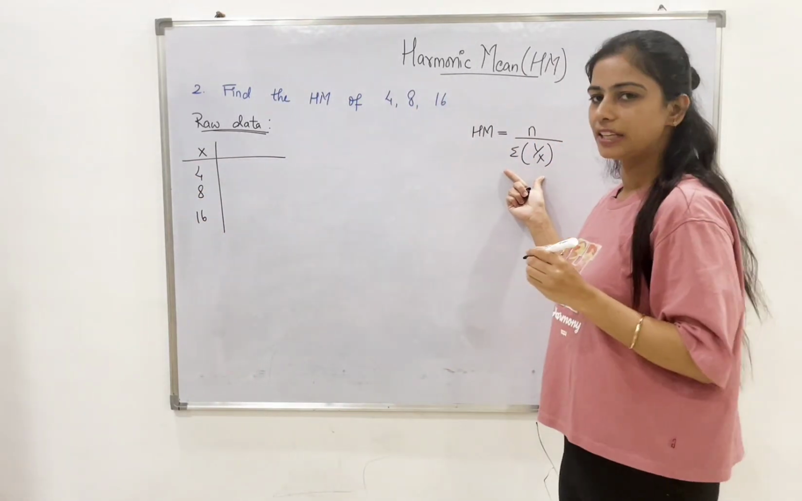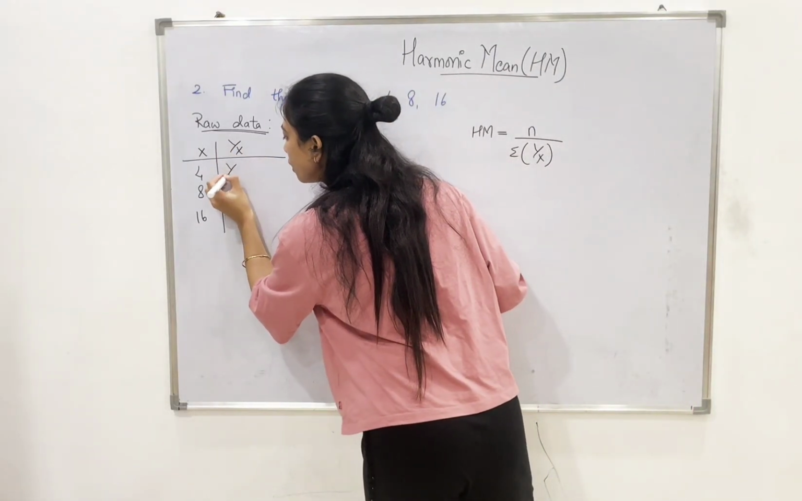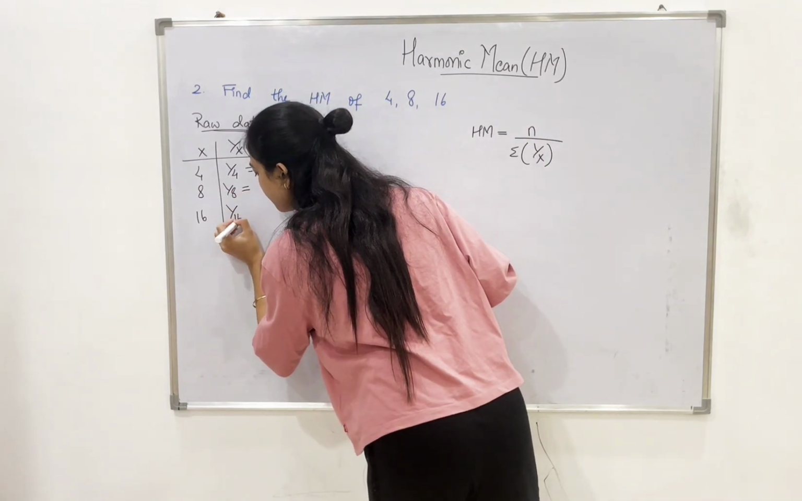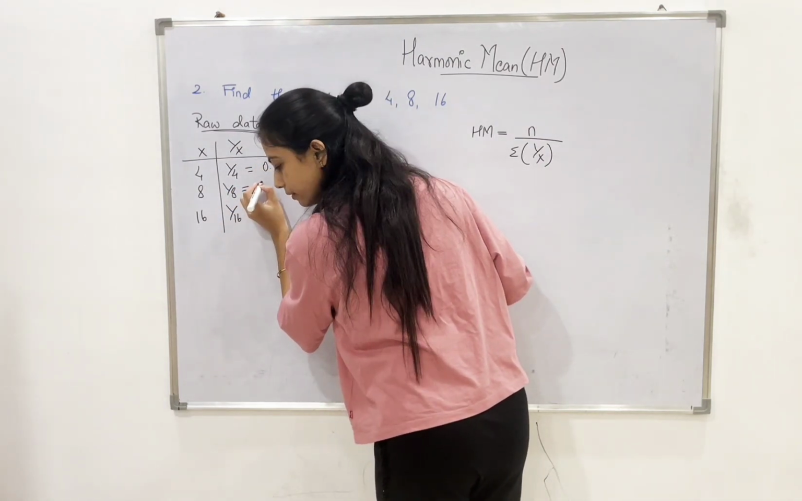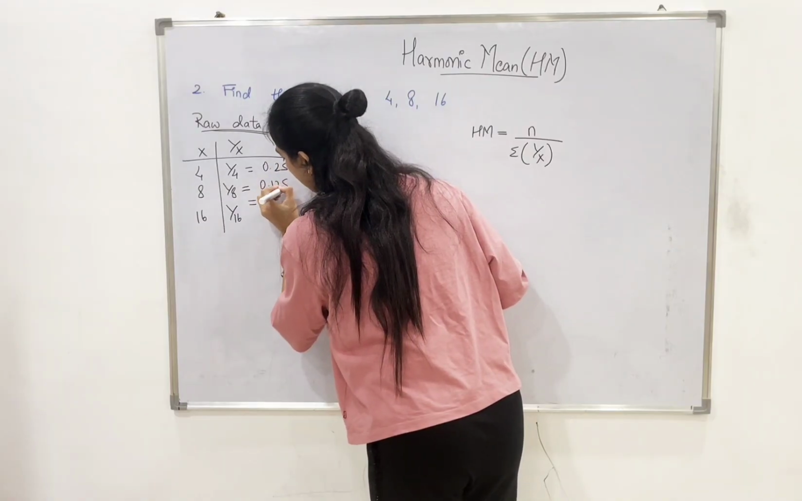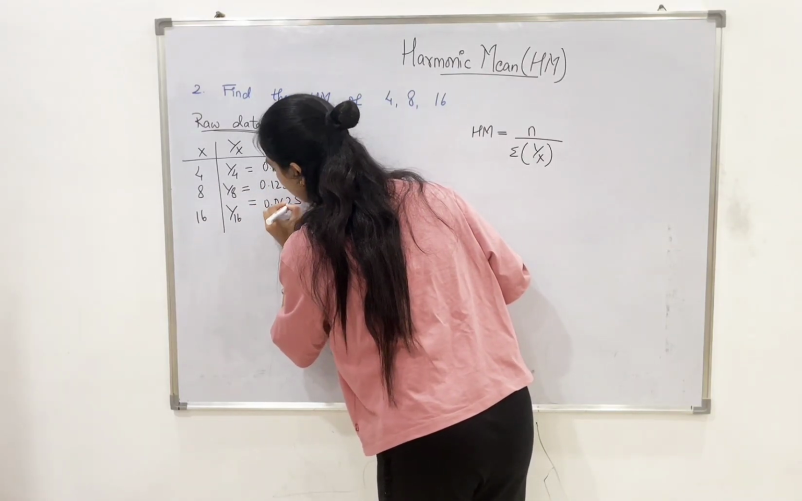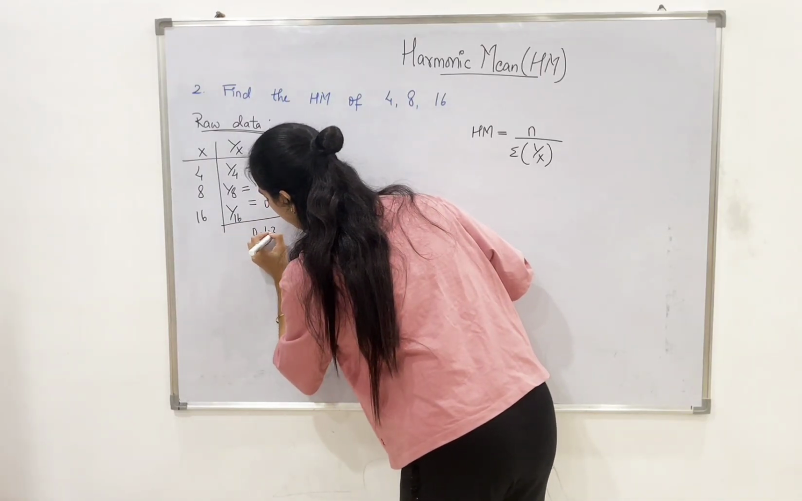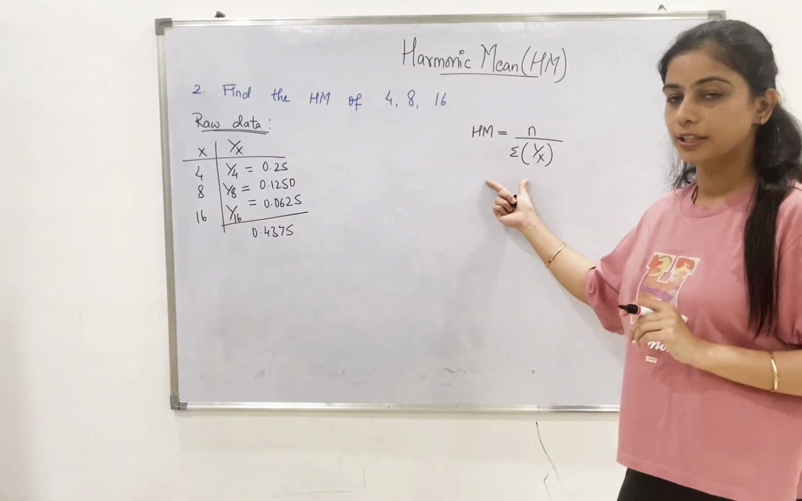Based on the formula, we need to take 1 upon x. So I will be making a column: 1 upon 4, 1 upon 8 and 1 upon 16, and adding the values: 0.25, 0.1250 and 0.0625. We need to take the total of this, which is nothing but 0.4375. Now we need to substitute this in the formula.